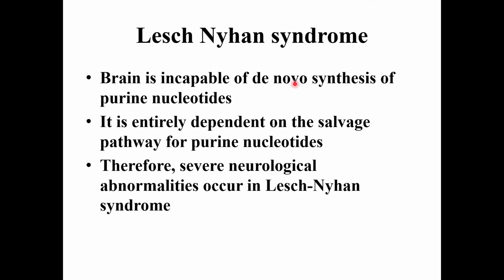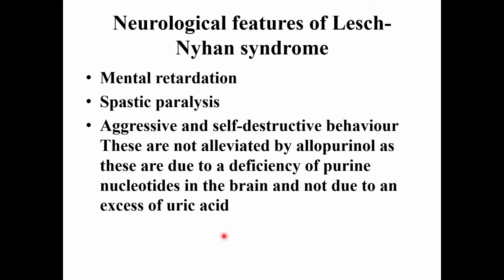The brain is incapable of de novo synthesis of purine nucleotides, so it is entirely dependent on the salvage pathway. Therefore, severe neurological abnormalities occur in Lesch-Nyhan syndrome. These neurological features include mental retardation, spastic paralysis, and aggressive and self-destructive behavior. These are not alleviated by allopurinol as they are due to a deficiency of purine nucleotides in the brain and not due to an excess of uric acid.